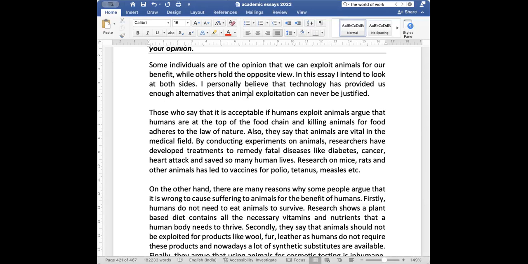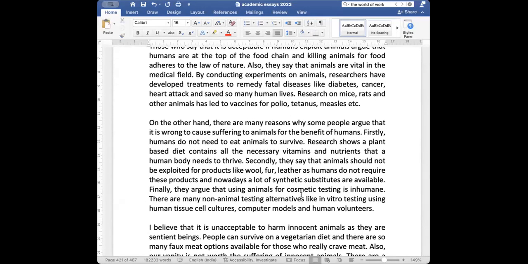On the other hand, there are many reasons why some people argue that it is wrong to cause suffering to animals for the benefit of humans. Firstly, humans do not need to eat animals to survive. Research shows a plant-based diet contains all the necessary vitamins and nutrients that a human body needs to thrive. Secondly, they say that animals should not be exploited for products like wool, fur, leather, as humans do not require these products. And nowadays, a lot of synthetic substitutes are available.